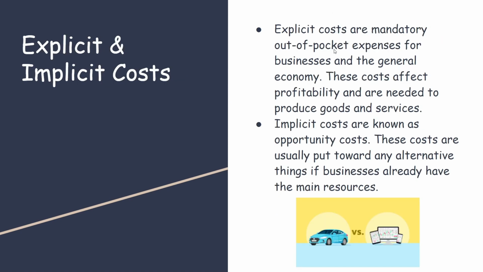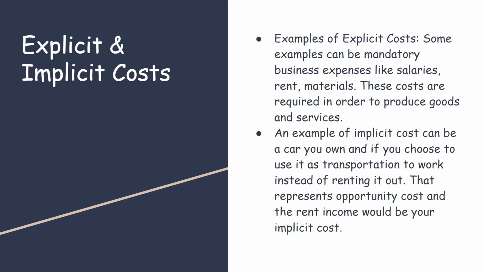Explicit costs are mandatory out-of-pocket expenses for businesses and the general economy. These costs affect profitability and are needed to produce goods and services. Implicit costs are known as opportunity costs. Some examples of explicit costs can be mandatory business expenses like salaries, rent, and materials. These costs are required in order to produce goods and services. An example of implicit costs can be a car you own, and if you choose to use it as transportation to work instead of renting it out.